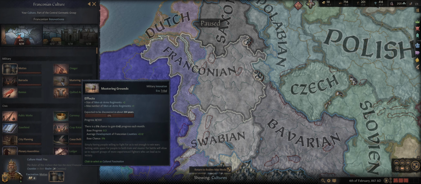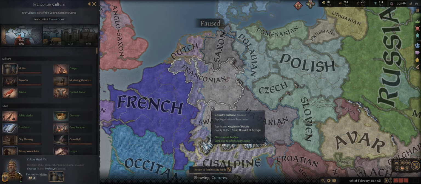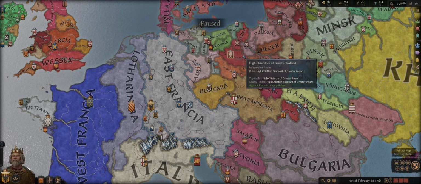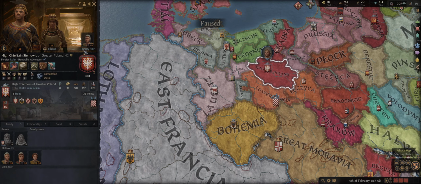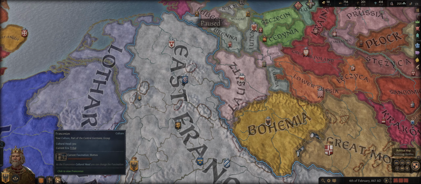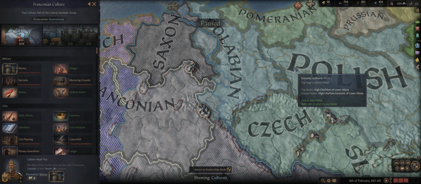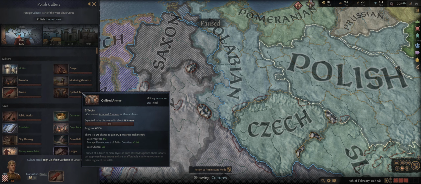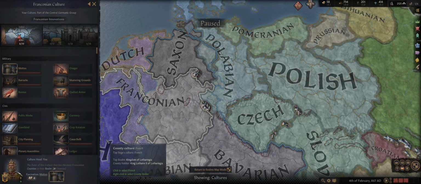I encourage you to look through these technologies and see what they do. I'm not going to go over all of them individually, but as one example, when we started the game in the combat episode, in episode number 5 as Greater Poland, I commented how we didn't have any troops which would counter pikemen. If we wanted to do that, and we continued to play that game, it might behoove us to change to researching quilted armor because they do not start with it in the Polish culture group, as you can see here. Now, that about covers cultures.